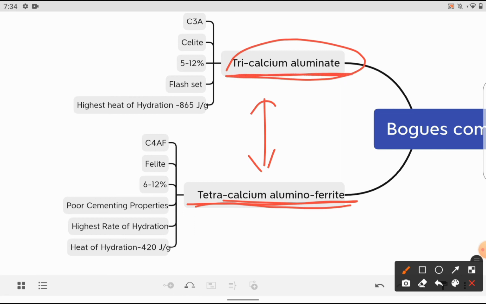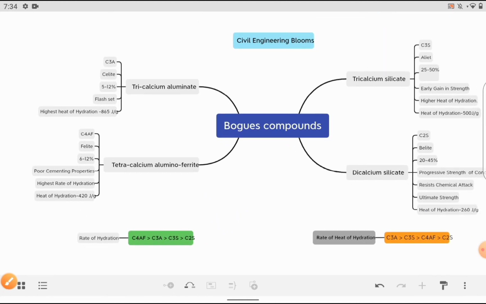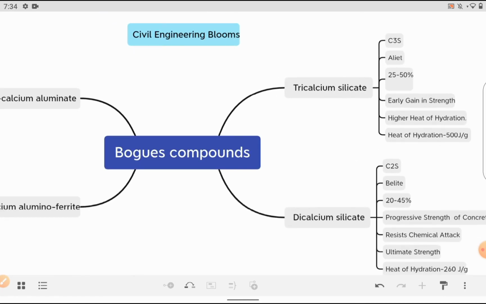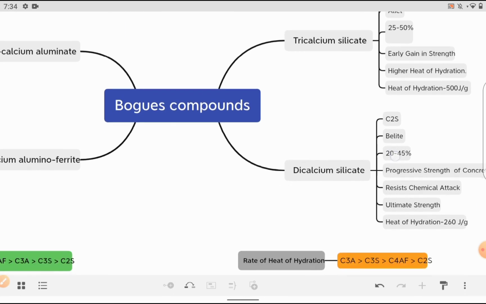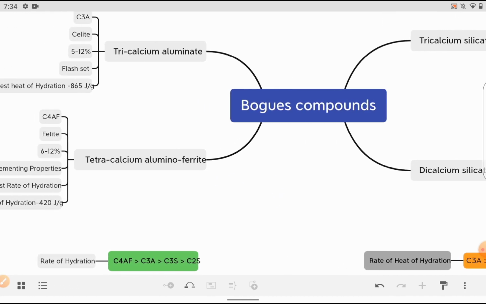So these are all about the Bogue compounds. Let me sum up again. Tricalcium silicate is responsible for high early strength and quick setting. Dicalcium silicate is for ultimate and progressive strength gain, and tricalcium aluminate is flash setting and produces high heat, and the quickest one to react with the water is tetracalcium aluminoferrite.